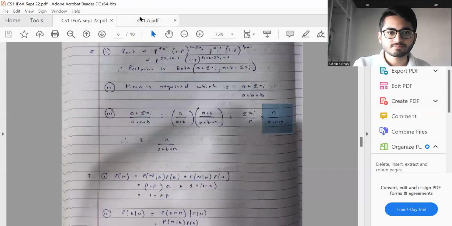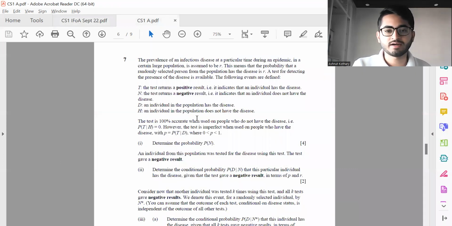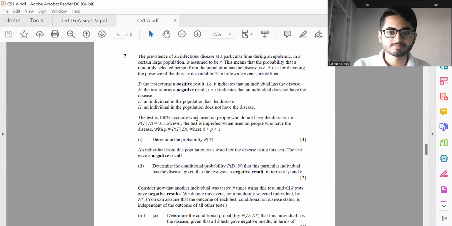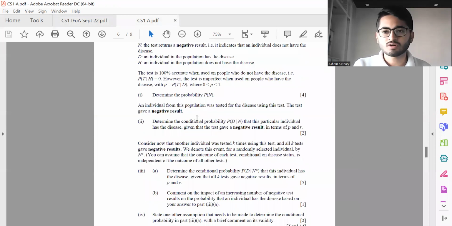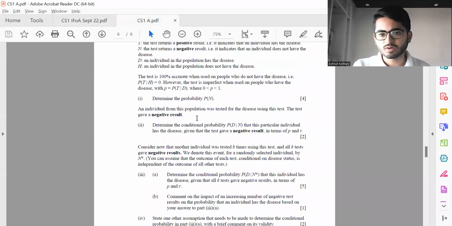Question number 7. Again, one of those questions where students actually did find a lot of difficulty. It took me also significantly more time just to cross check what I'm doing, whether that makes sense or not, and so on.